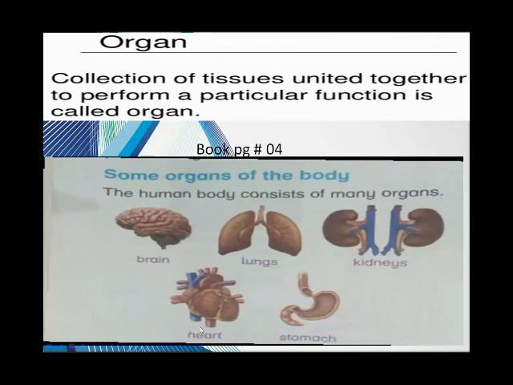All the systems are controlled by the brain, because all the internal organs are involved. The involuntary actions are the breathing system, excretory system, blood circulatory system, and digestion. All these are involuntary actions and are controlled by the brain. Okay, now the organ systems.